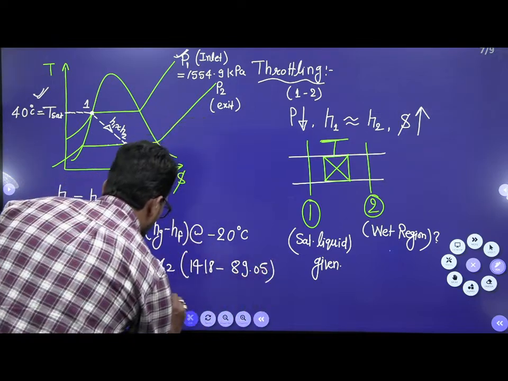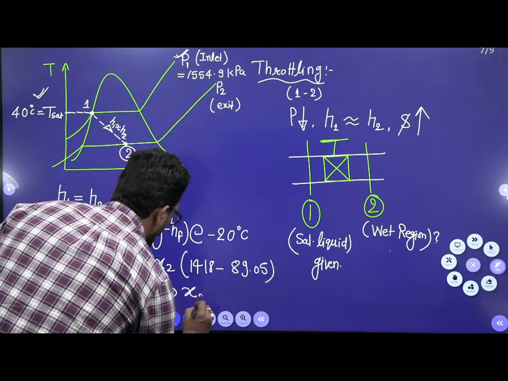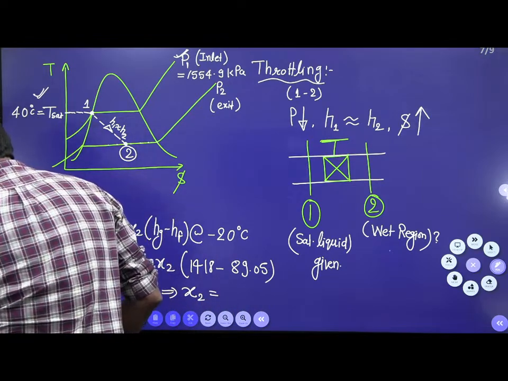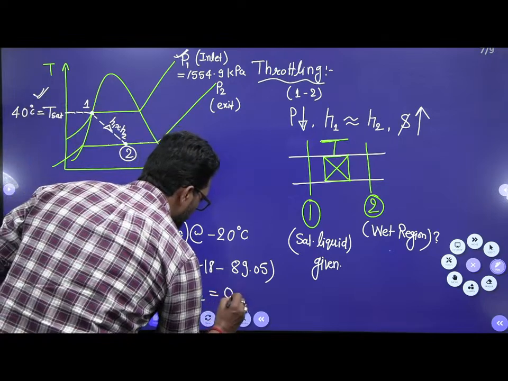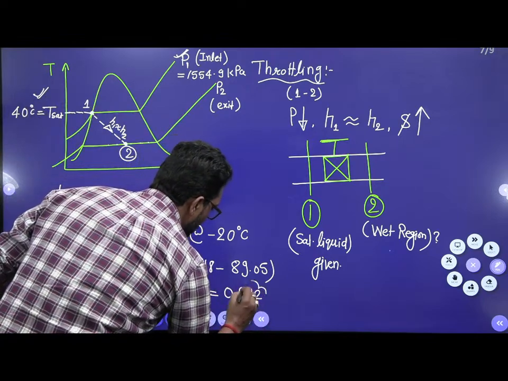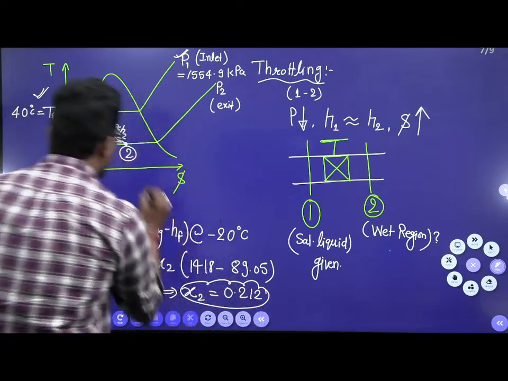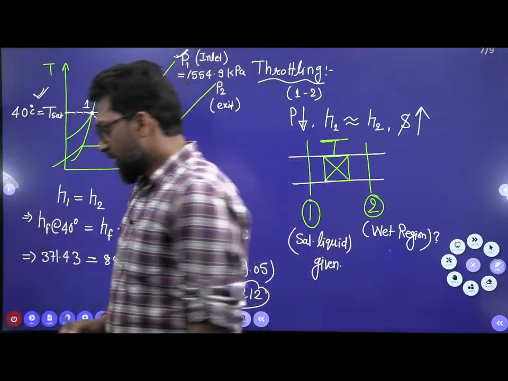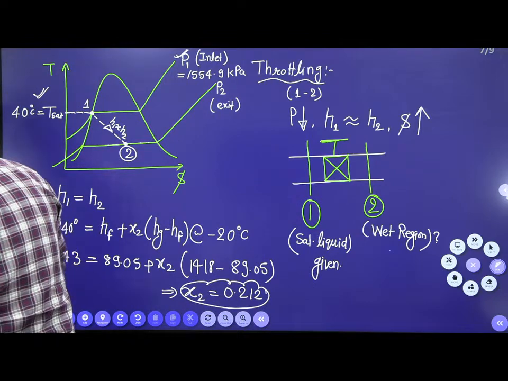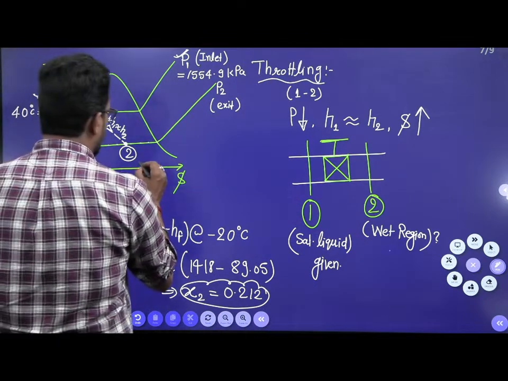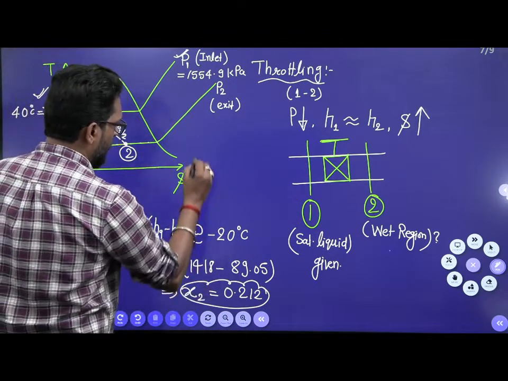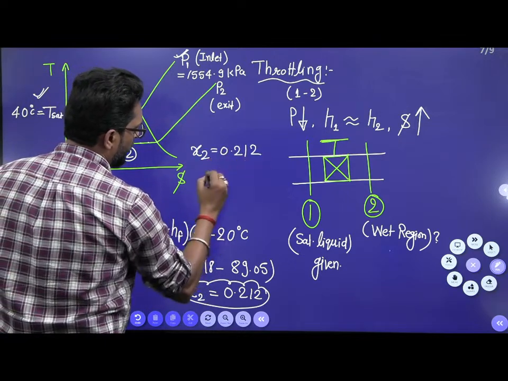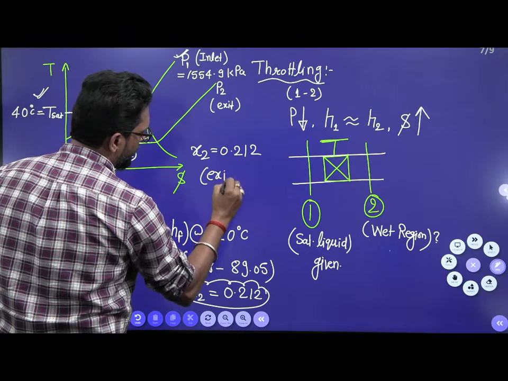From that we have to calculate the X2 value. The X2 value is 0.212. That means there is a dryness fraction, so it is in the wet region. So X2 equal to 0.212 is your exit condition.